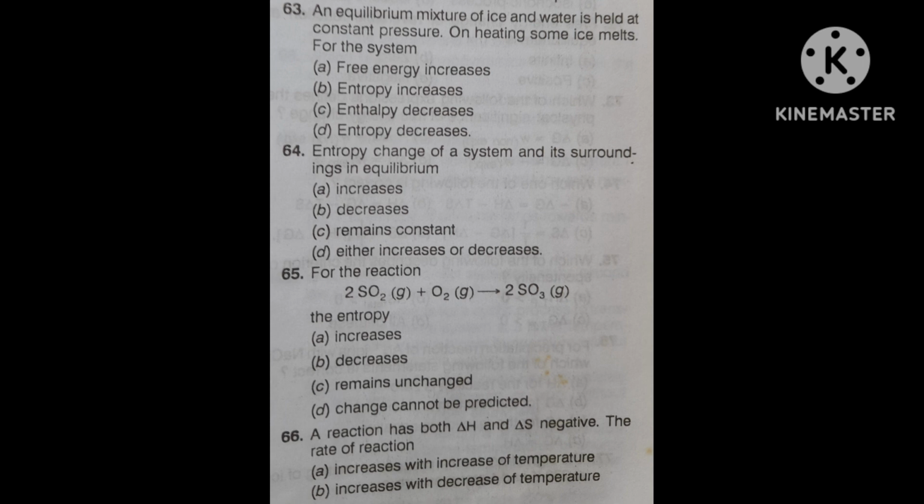A reaction has both delta H and delta S negative. The rate of reaction, first option, increases with increase of temperature. Second, increases with decrease of temperature. Third option, remains unaffected by change of temperature. Fourth, cannot be predicted for change in temperature.